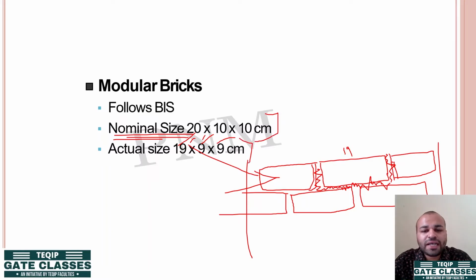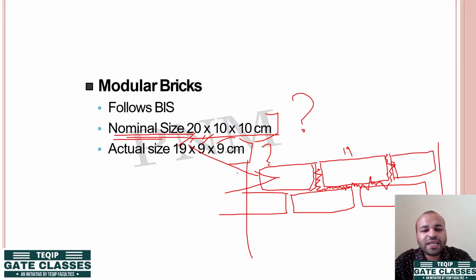Now a question will come to your mind: why is it so? Why nominal size? Should we remember the actual size? What is the use? The nominal size should be kept in mind because when we estimate a particular building construction, we need to estimate the number of bricks required or the area covered by those bricks.